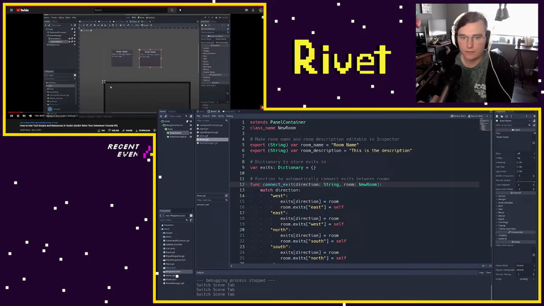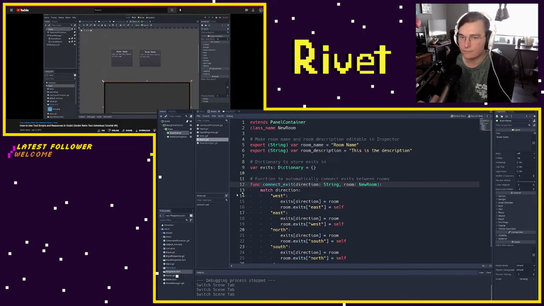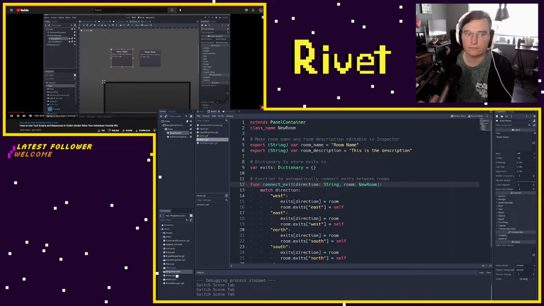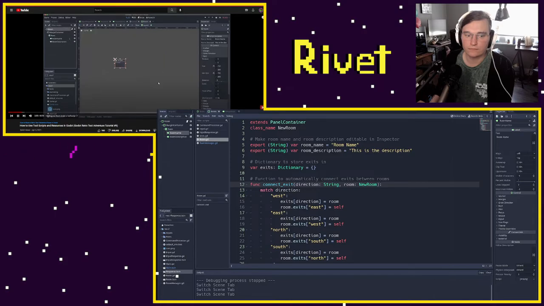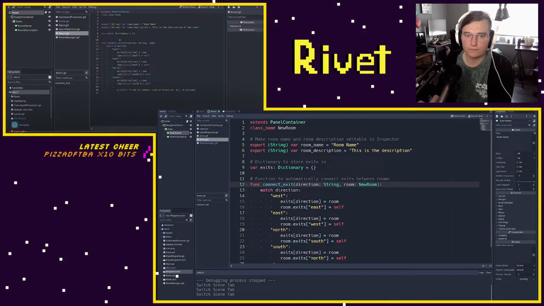The rooms don't look the same in the editor. And so what we want to do first is fix that. Oh, so okay. The way that we're actually going to make our room UI components update when we change the variables is by going into our room scene. So I can just click either a house or outside room and hit this open in editor button. And now that I'm in our room scene, I'm going to open our room script. And the way we're going to do this is by making our room script a tool script.